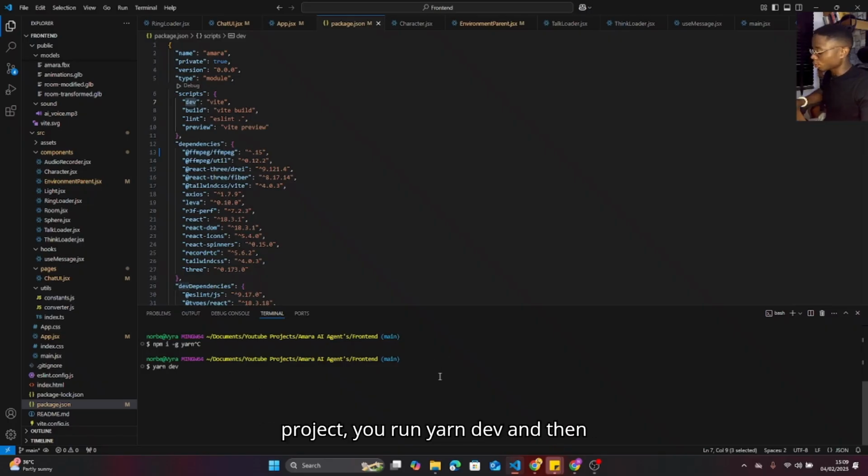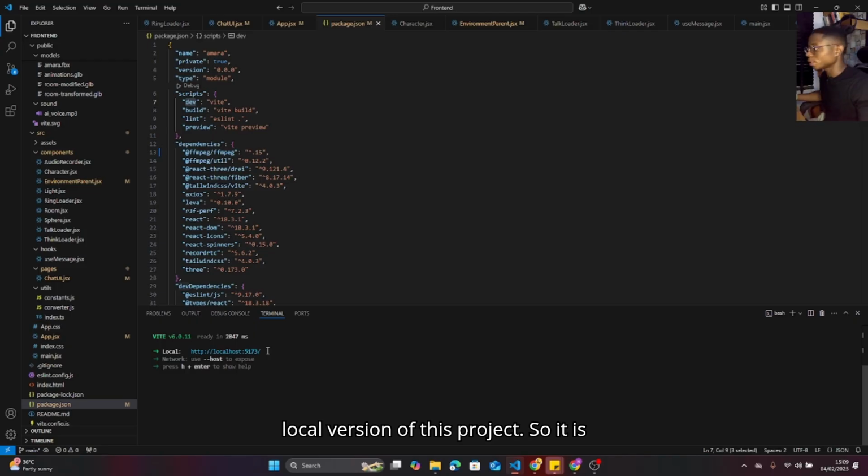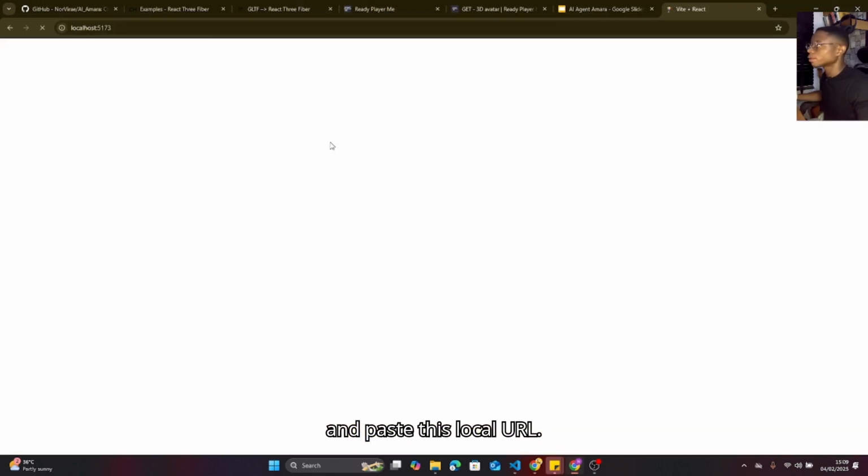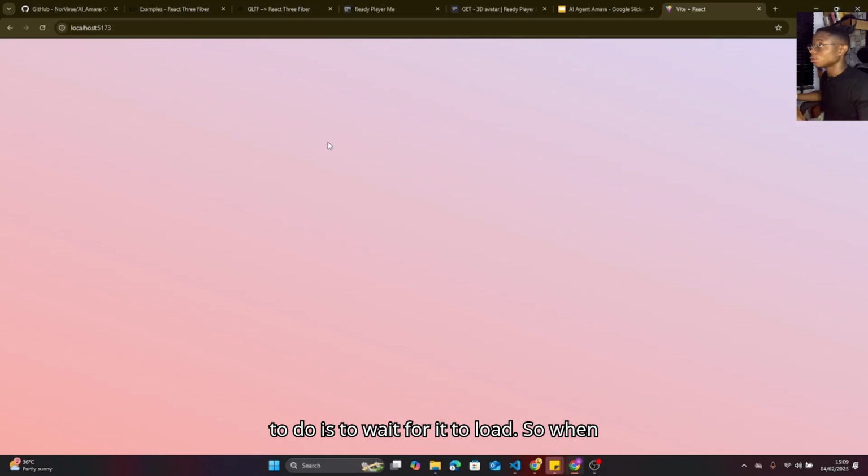To run this project, you run yarn dev and then enter to spin up a local version of this project. It is given as a local URL. We copy it, go over to our browser and paste this local URL. The moment we do that, we wait for it to load. When it loads, it's an empty background, and the reason it's this way is because I decided to do this so that I can show you step by step the way things materialize when it comes to the front end part.